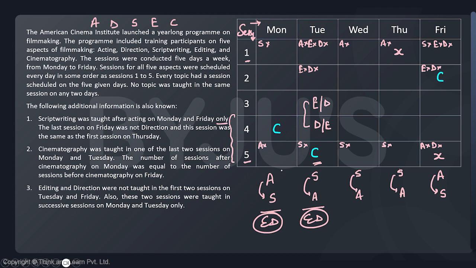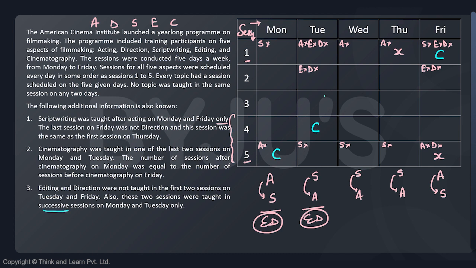I repeat, what if the other scenario was there? What if cinematography was taught in the fifth session here and fourth here? If this is fifth here, it will be first here. In such a case, where would I teach editing and direction on Tuesday, given that they are taught in successive sessions?